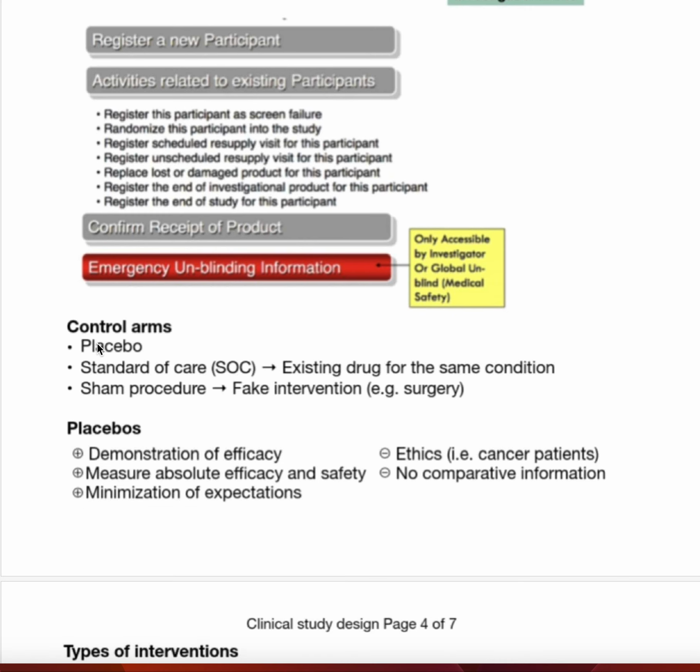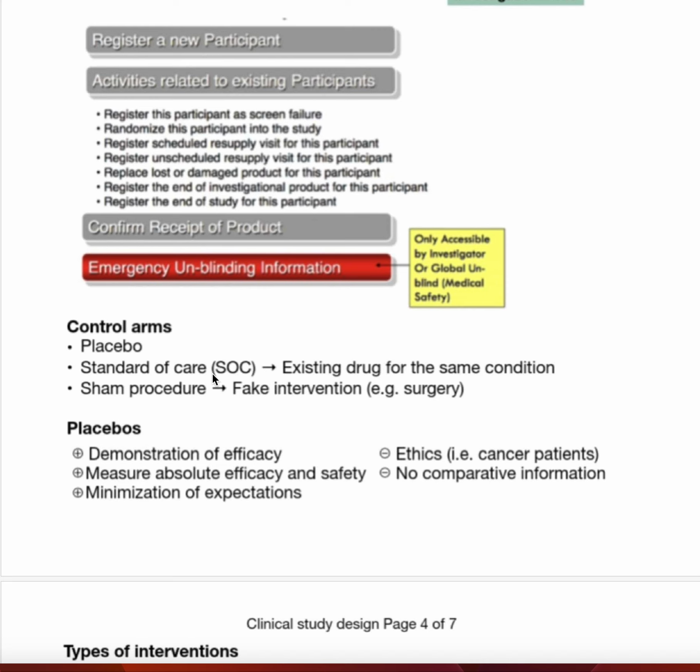Now we talk about the control arms. What do we do for the control group? Something is called the placebo, and we know that the placebo is not an active treatment, but the participant thinks that it is a treatment, and it has no effect on the body. There is also something called the standard of care, an existing drug for the same condition. Maybe we give the patients an existing drug and they think it is a new treatment. And there is the sham procedure, a fake intervention or fake surgery.